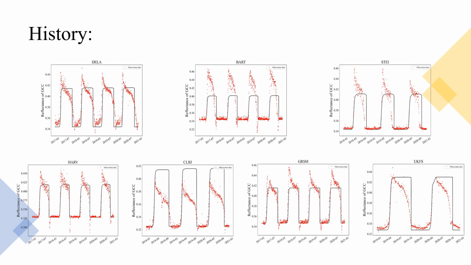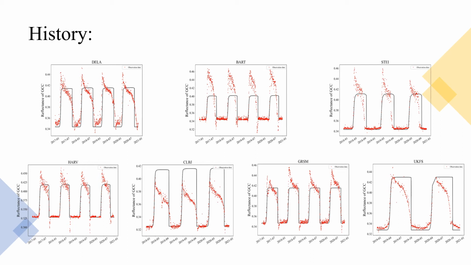These are our model simulated historical results. In these figures, the black line showed the simulations of GCC and red dots represented ground observations. We can see that simulated GCC from the DALEC model is able to capture the overall seasonal variations.